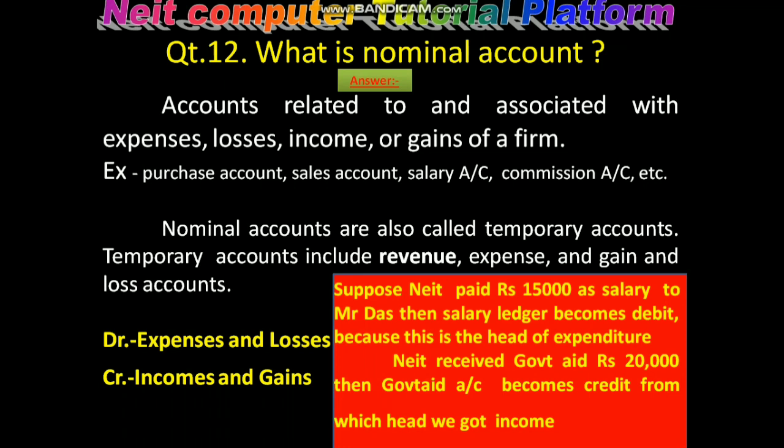And Neit Computer received government aid of 20,000, then government aid ledger becomes a credit because this head is the head of income from which we are getting money. So that is why government aid head becomes a credit and salary head becomes a debit.